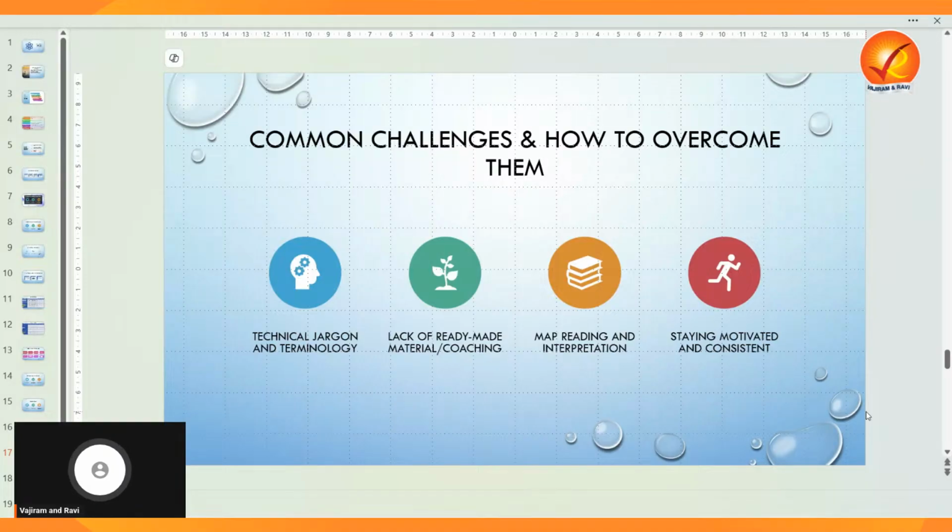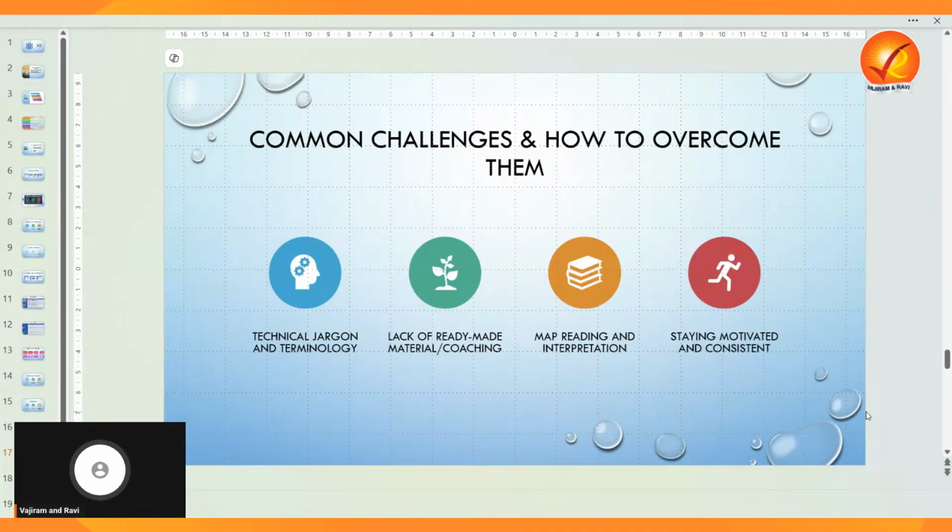Like in our school days, we would recite things while going in the bus, while traveling, while speaking. Even with notice boards, by facing and pronouncing them more and more, we get familiar with these technical jargons and new terminologies. Now one more issue is that for forestry you have the Manigandan and Prabhu books, but for geology there are no ready-made materials. But you can always overcome this.